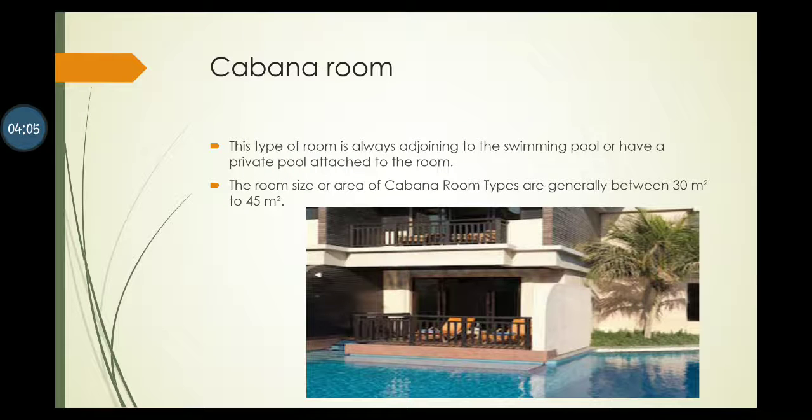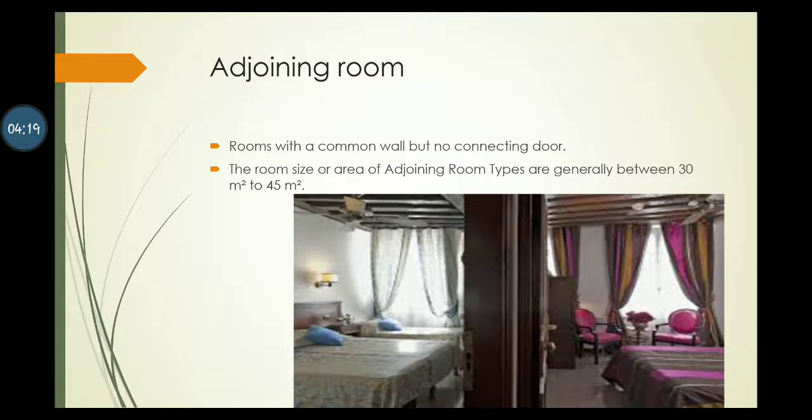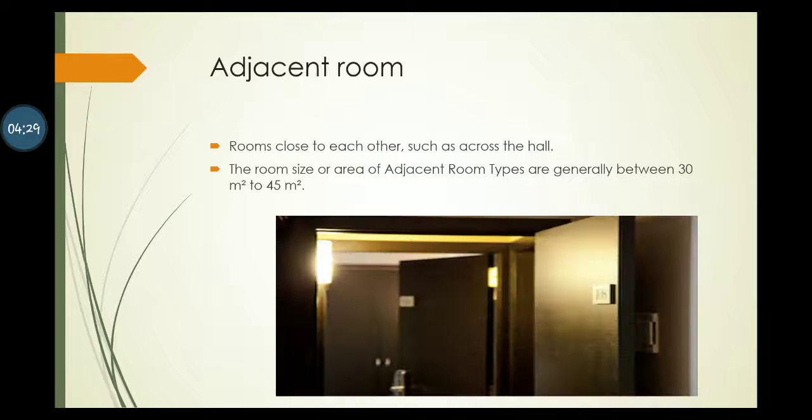Cabana room. This type of room is always adjoining the swimming pool or has a private pool attached to the room. The room size or area of cabana room types is generally between 30 square meters to 45 square meters. Adjoining room. Rooms with a common wall but no connecting door. The room size or area of adjoining room types is generally between 30 square meters to 45 square meters.